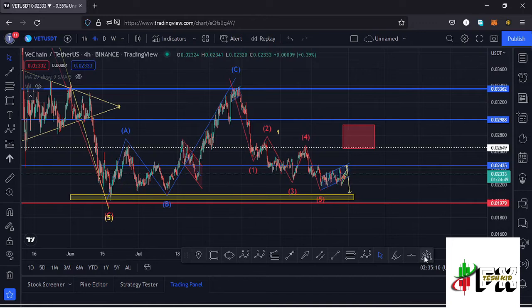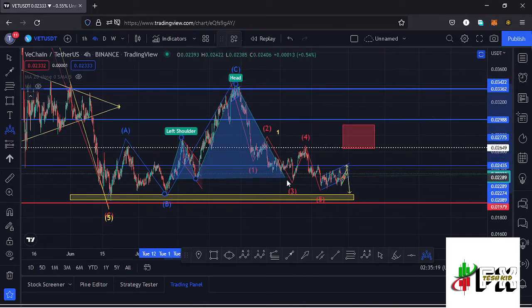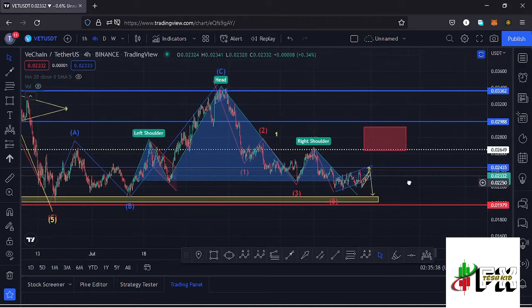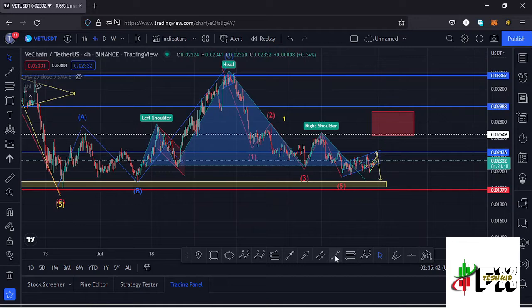And if I draw it out, we can have this as the left shoulder of that head and shoulders pattern, then we have the head, then the neckline down there, then we have seen the formation of the right shoulder right there. In case we continue pushing lower, then it's possible that we might be seeing a breakout out of this head and shoulders pattern, and this is a pattern that normally breaks to the lower side, having the target area of that breakout as the height between the head and the neckline.